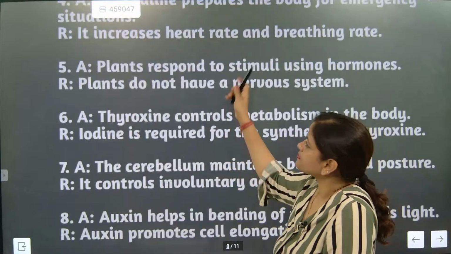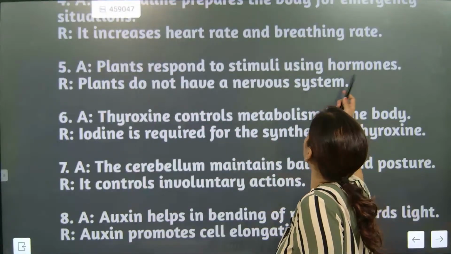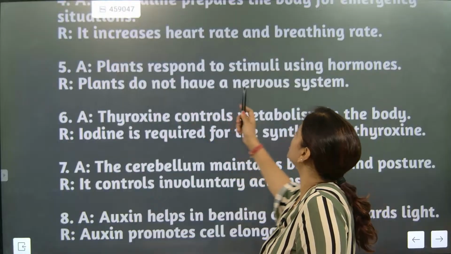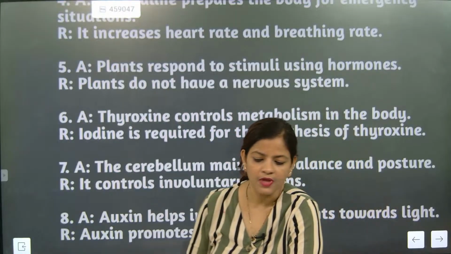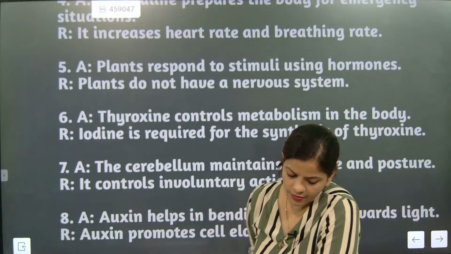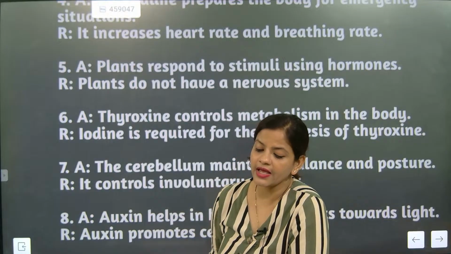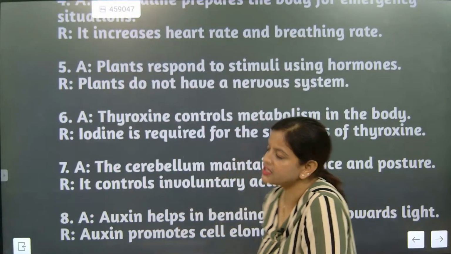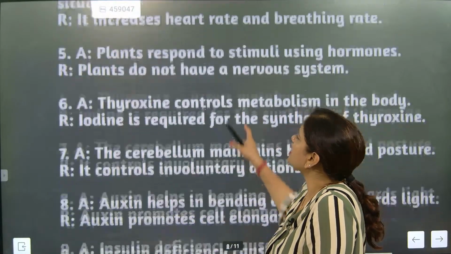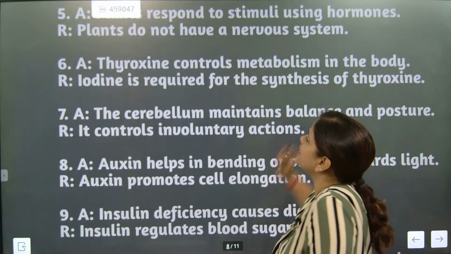Now next one. Plants respond to stimuli using hormones. Plants do not have a nervous system. Correct only. So only they are exactly responsible for that. So here A is the answer. For fifth one answer will be what? A.